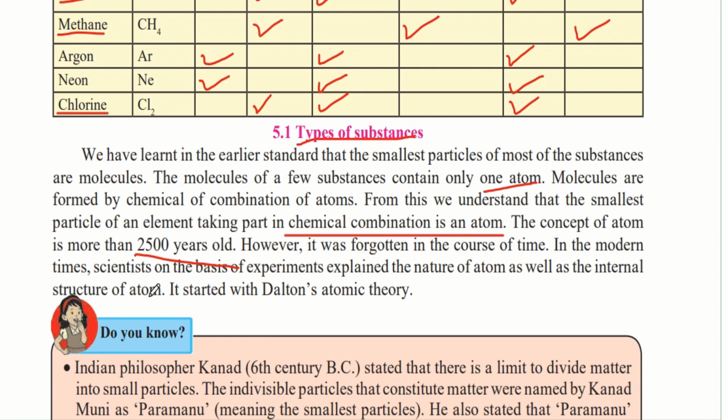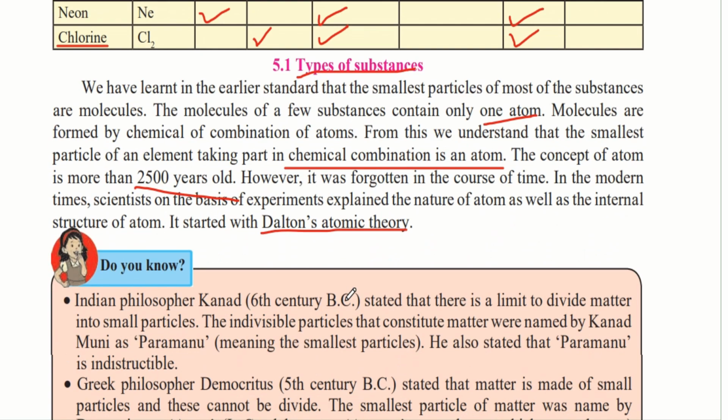But now, in recent times, when it is proved that an atom really does exist, they are using it as the basis of many experiments. It started with Dalton's atomic theory. Dalton was a scientist who gave his theory called the atomic theory.